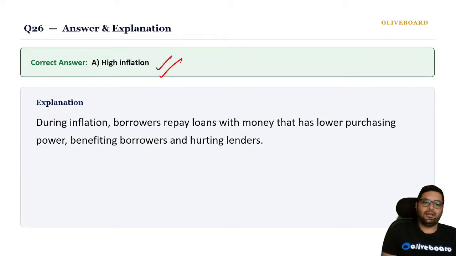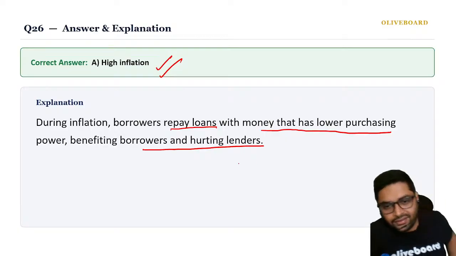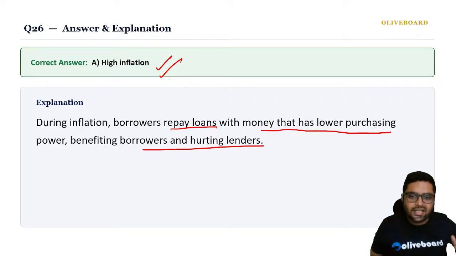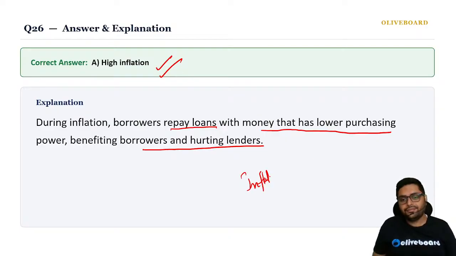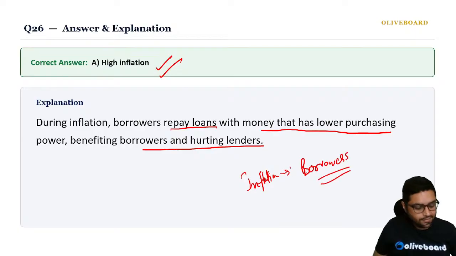High inflation will help me. Correct? Borrowers repay loans with money that has lower purchasing power, benefiting borrowers and hurting lenders. So always remember the lenders will get hurt and the borrowers will enjoy. So inflation is good for borrowers. Got it?